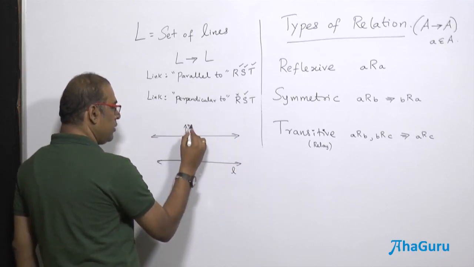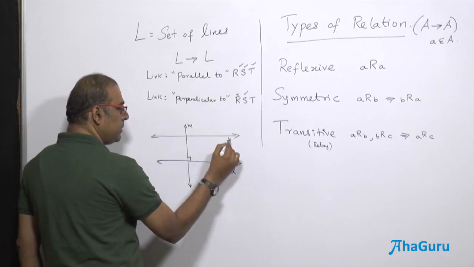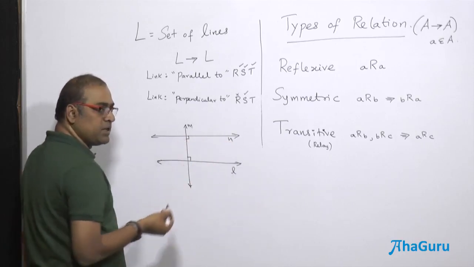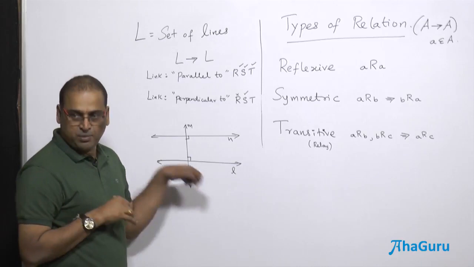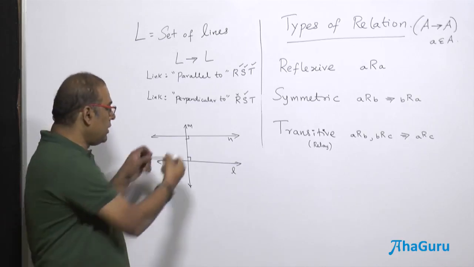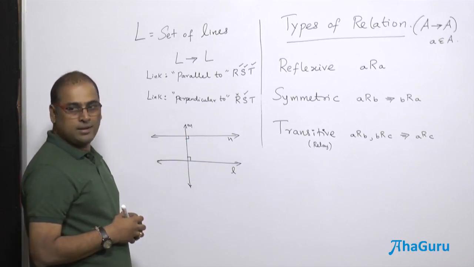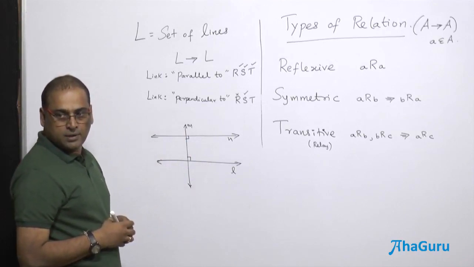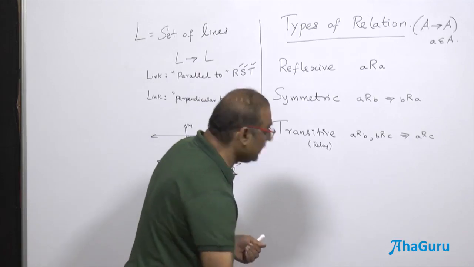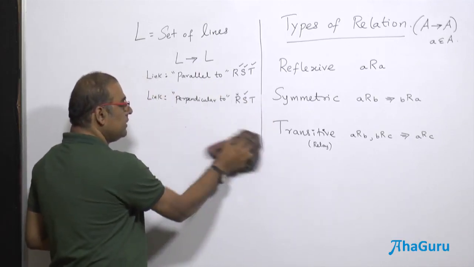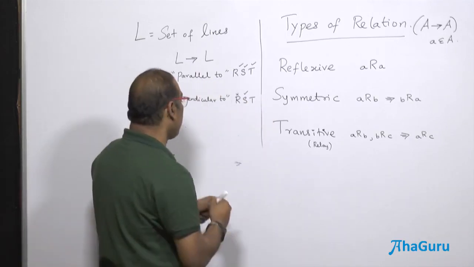So L is perpendicular to M, and M is perpendicular to N, and there is a possibility that N and L are parallel. Or if you take this N outside the board, then it is something different. Therefore, we can't say it is transitive.